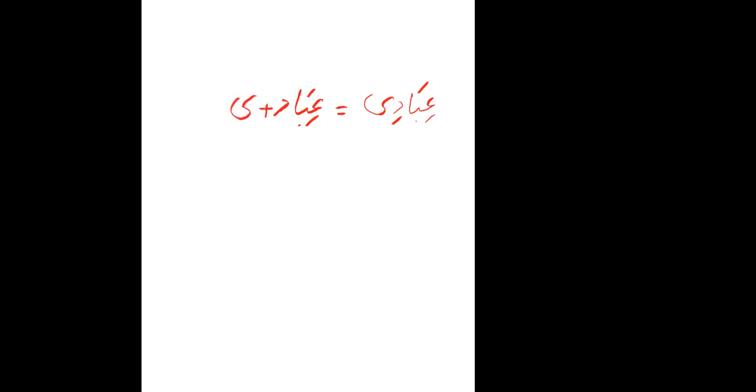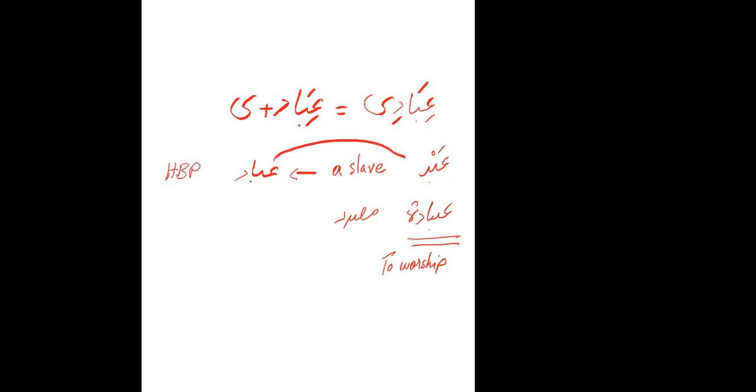So abd is a servant, a slave, and ibadah is to worship. Abd is one slave. Ibad is the human broken plural of abd. This isn't ibadah. Yes, this ta is making all the difference.